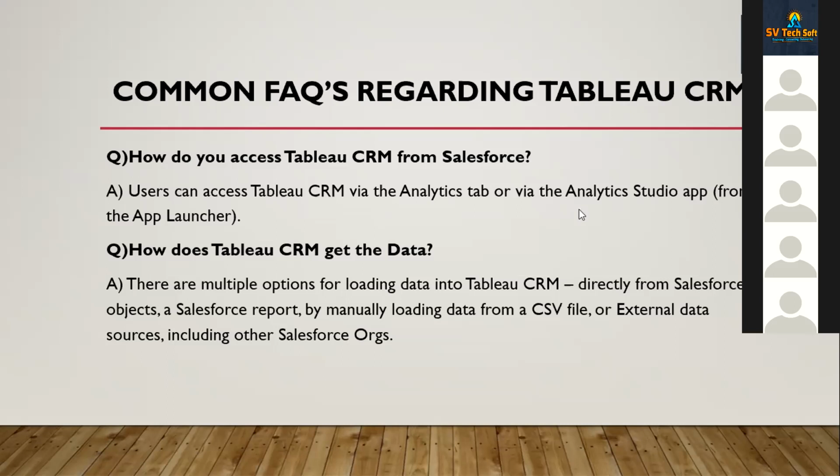Again, there could be a business model where they're using SAP, which means their data is stored in SAP. If you want to see that information in Tableau CRM, you're going to pull it from SAP only. You won't be able to pull it from Salesforce because that business uses SAP. So it depends upon the source. The data will remain the same.